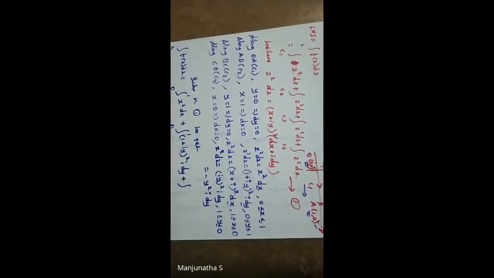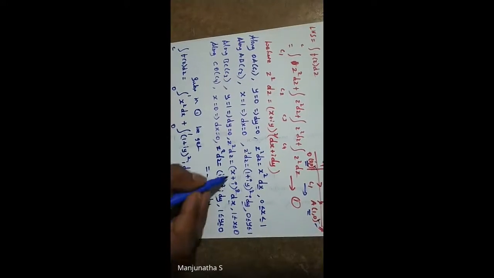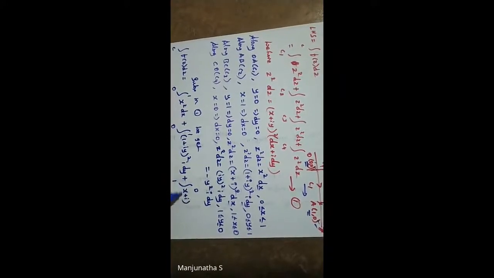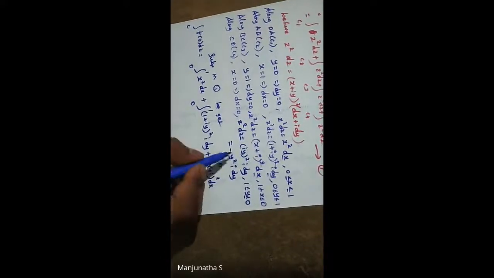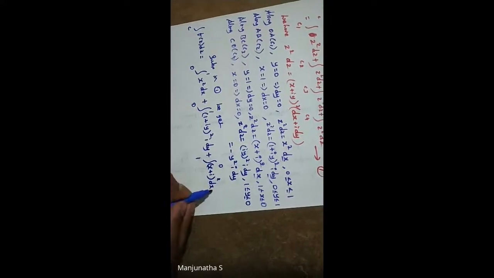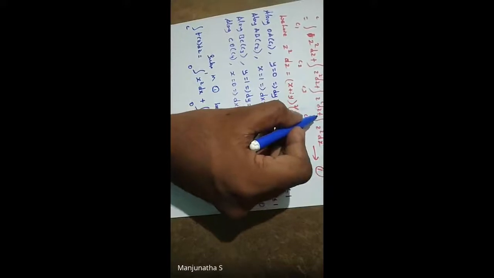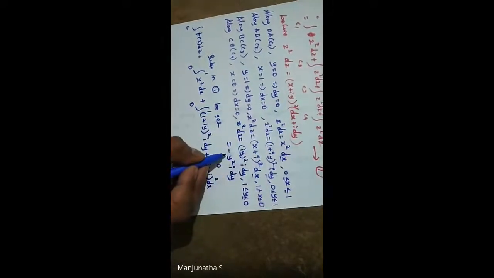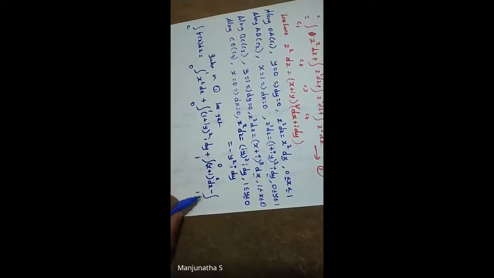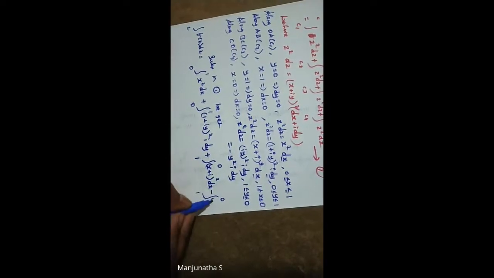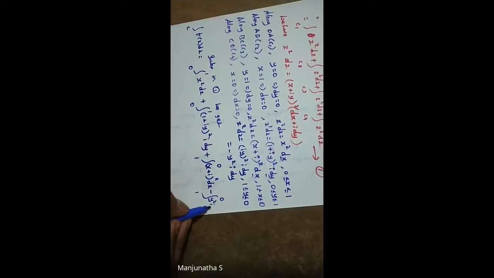Then plus integration 1 to 0 of (x plus i) the whole square dx. Then the last one, which is important: minus, plus into this plus into this minus is minus, integration 1 to 0 of y square, i into dy.